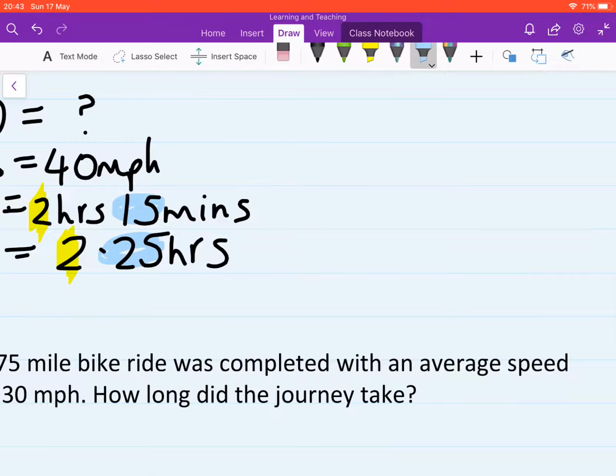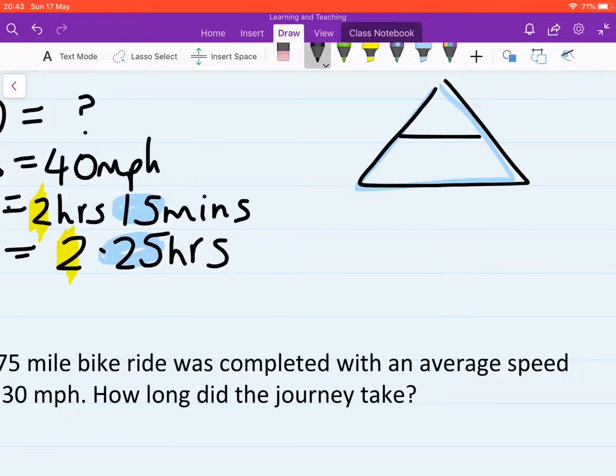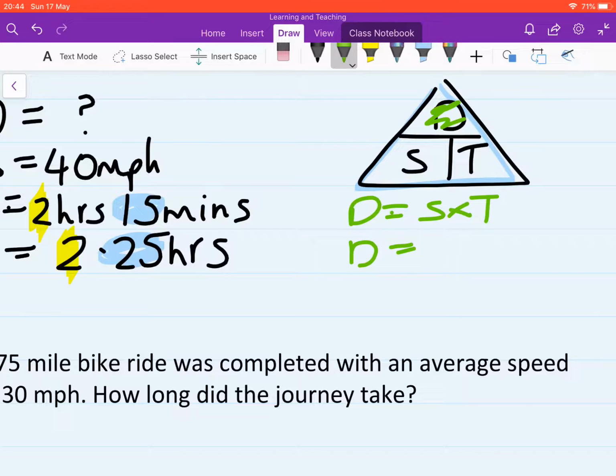Okay, so we'll set our working: Downing Street. We want to work out the distance. We can see that speed and time are on the same level, so we're going to multiply them. So we're going to do 40 multiplied by 2.25.